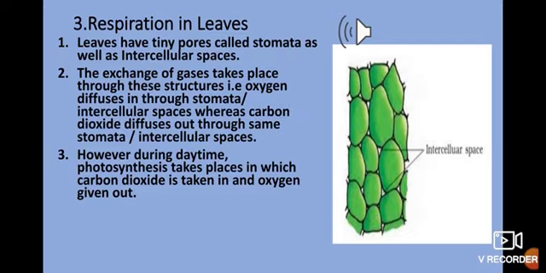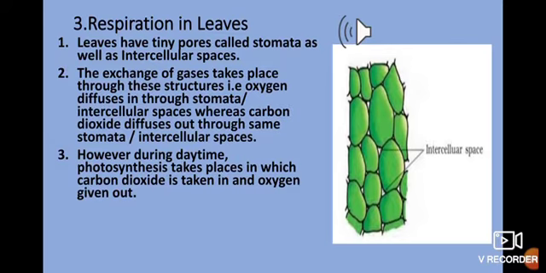If you are not getting through it, just revise the previous chapter. Let me give you a reminder: on the outer side is a cuticle, then the upper epidermis, then the mesophyll cells, which are composed of palisade cells and spongy cells, and down at the lower epidermis there is the opening of the stomata controlled by the guard cells.